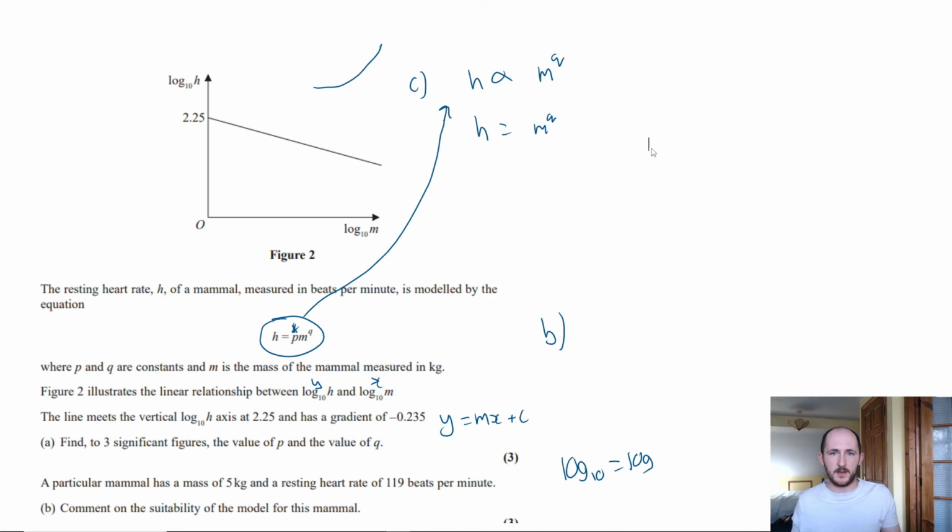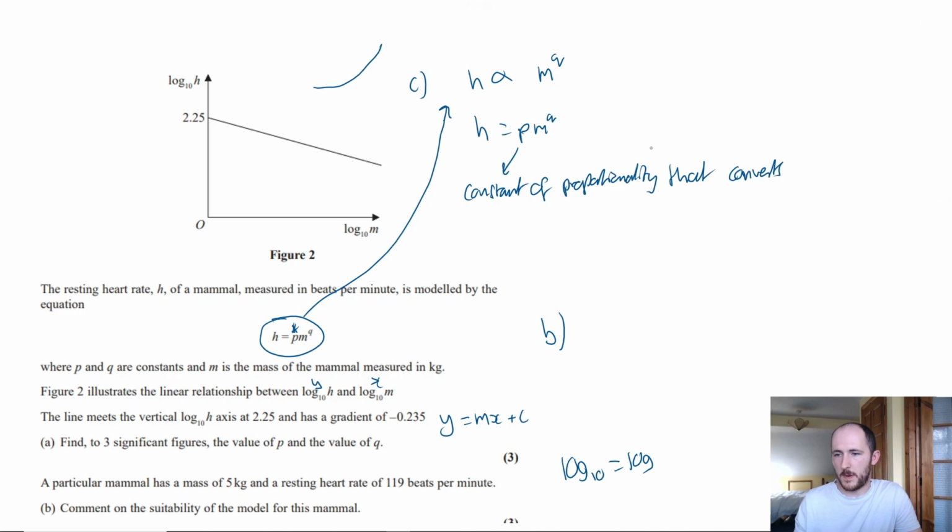So, just so we're clear, p here, you can call it a constant of proportionality, converts between your two variables. So the m in F equals ma converts between acceleration, a, and newtons, the force. F equals kx converts between x, the extension, and F, the force.